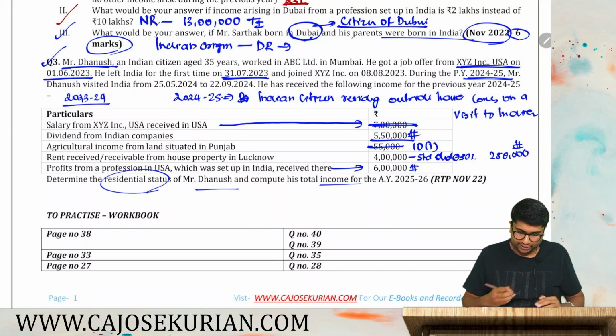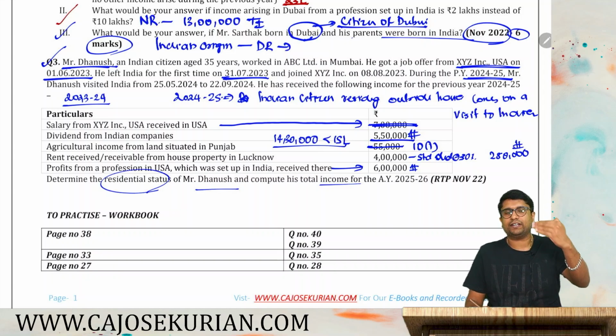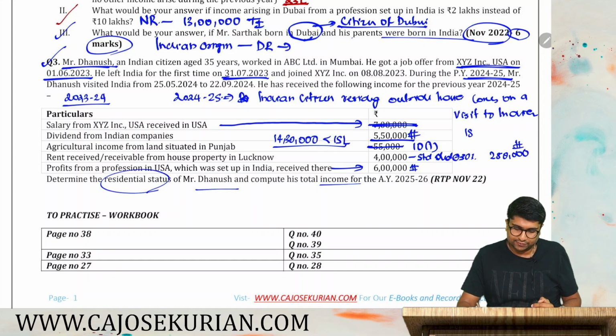That will be 14 lakh 30,000. So total income from Indian sources is 14 lakh 30,000, which is less than 15 lakh. So the 120 plus 365 day condition is not applicable. For him only one condition is applicable, that is whether he has stayed in India for 182 days or more.